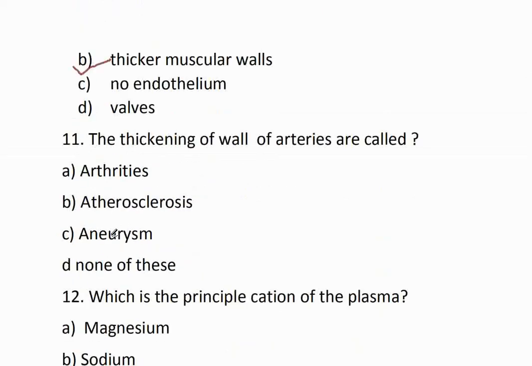Question number 11. The thickening of walls of arteries is called option A, arthritis. Option B, arteriosclerosis. Option C, aneurysm. Option D, none of these. The correct option is option B, arteriosclerosis.